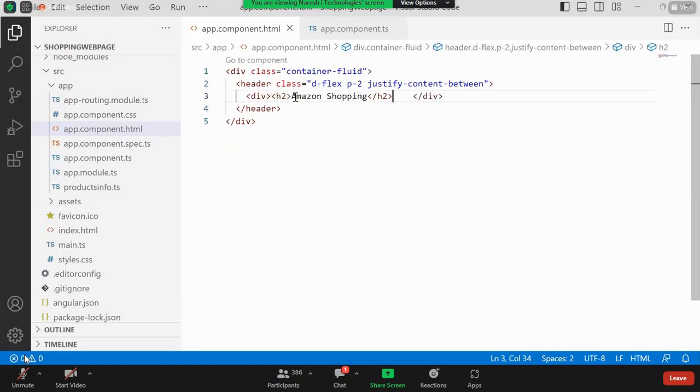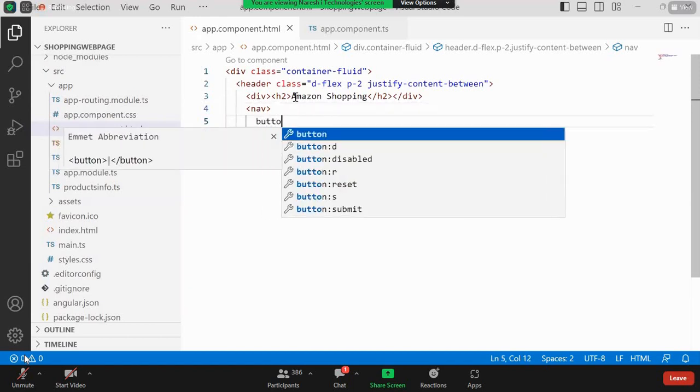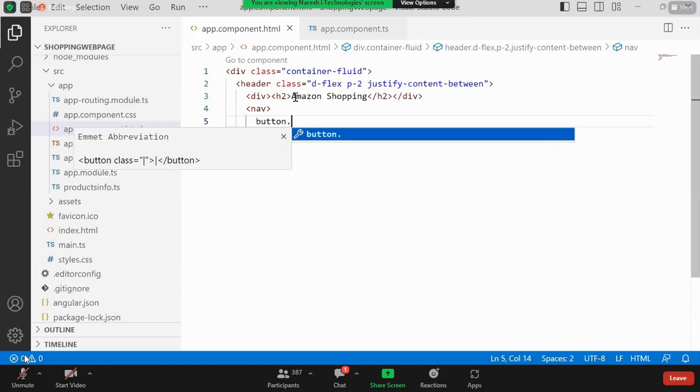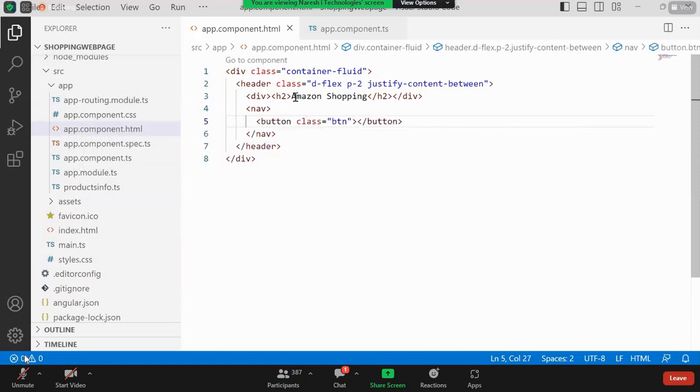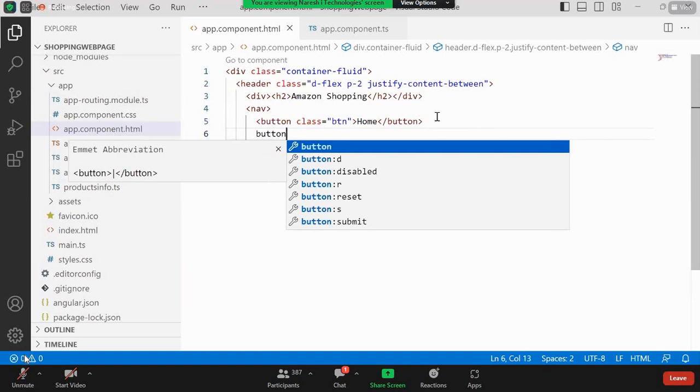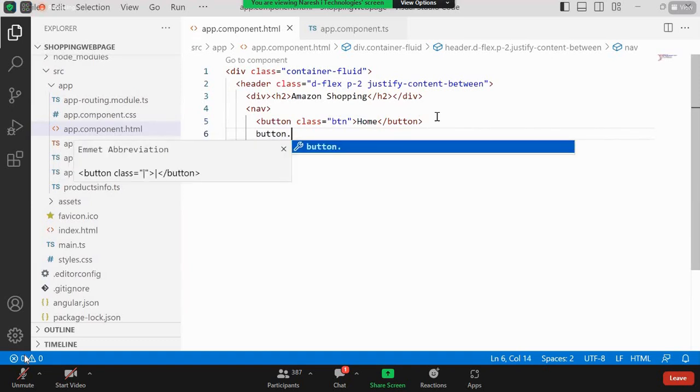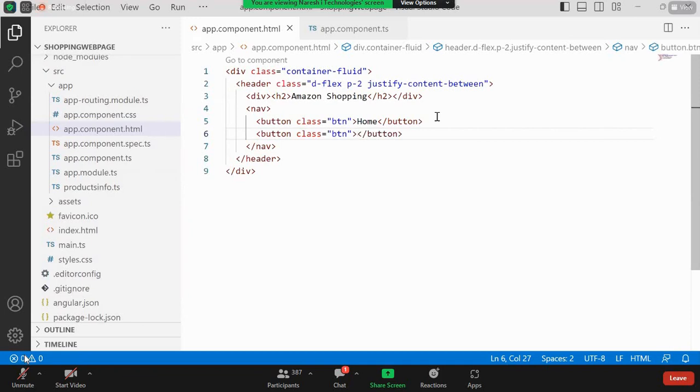Right. Now you can see this is what I am having. After that, I'll take a simple navigation. I'll use the nav, and maybe I can have a button, and the button is going to have the class btn, and that particular one will contain Home. That is what I am having, a simple button, the home. And after that, I'll create another button, where I use the class button.